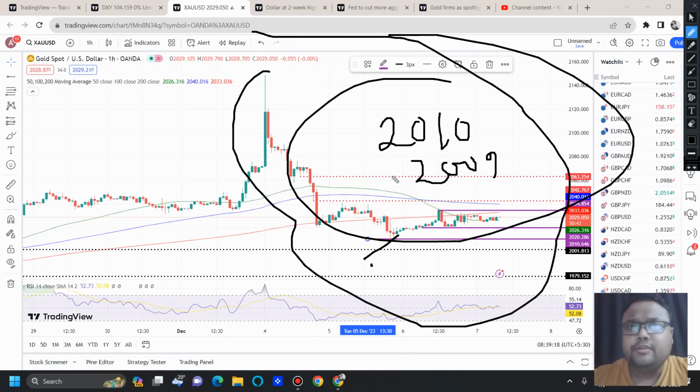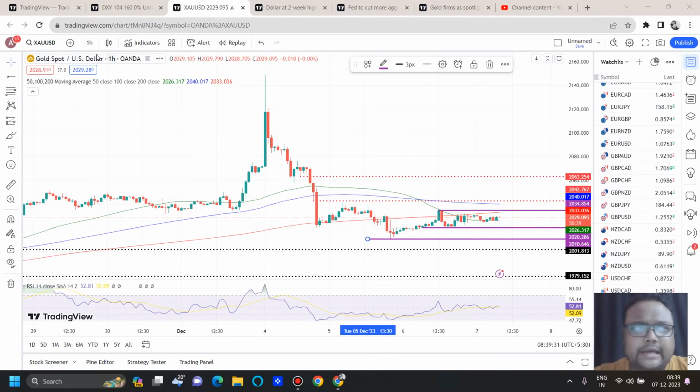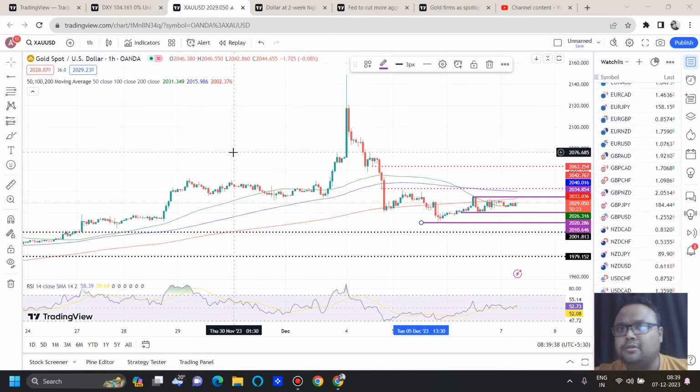So during the day, if you see that the market is going down, but there is not much volume and volatility, then you can also observe the market at 2010, 2009. And if you're a day trader, then you can look for a profit of 30 to 40 pips, not more than that. And on the chart of gold, we do not have any other support right now: 2000, 1980, 79, and 2010, 2009, which is a weak level.